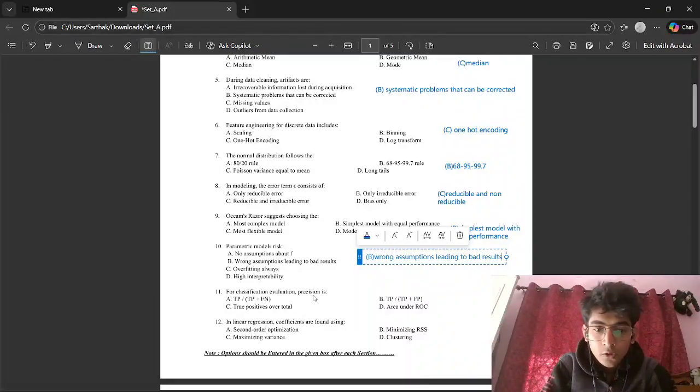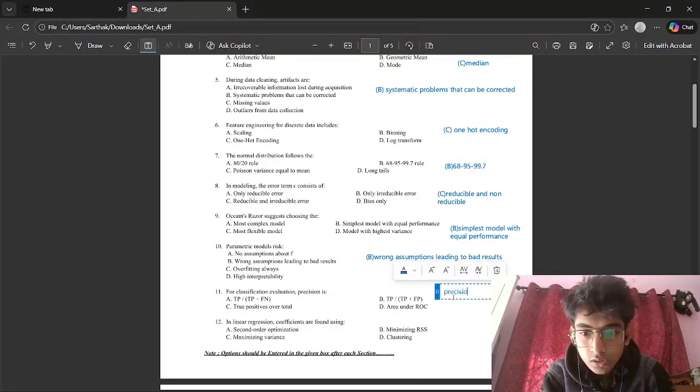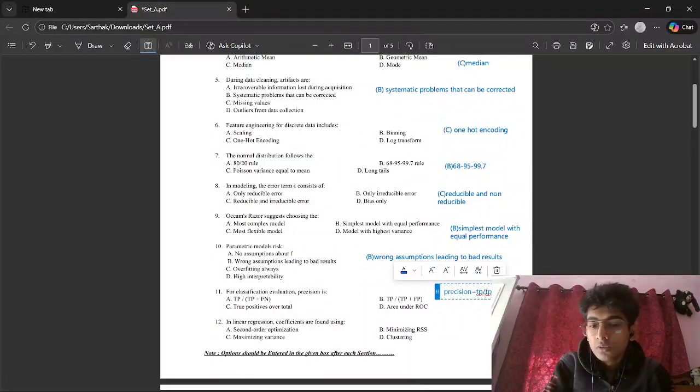C cannot be. For precision, the correct formula is, let me write, precision is equal to TP upon TP plus FP. Right? This is the correct formula for precision, where TP is true positive and FP is false positive. So this indicates how many times our prediction is correct across all positive instances, right? So the correct answer would be B.